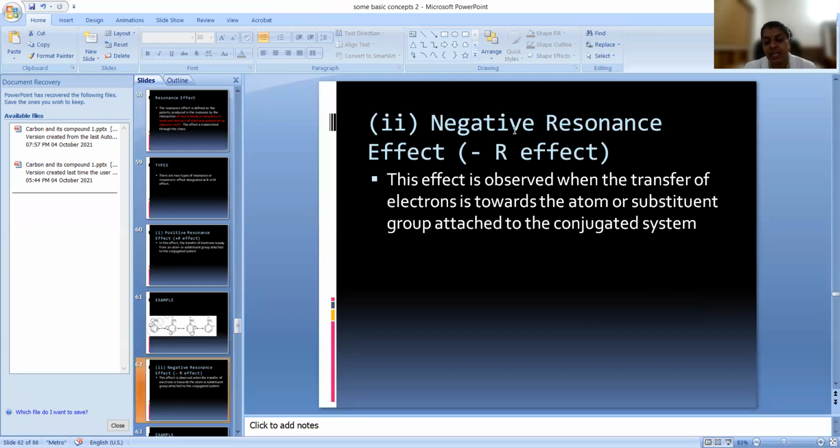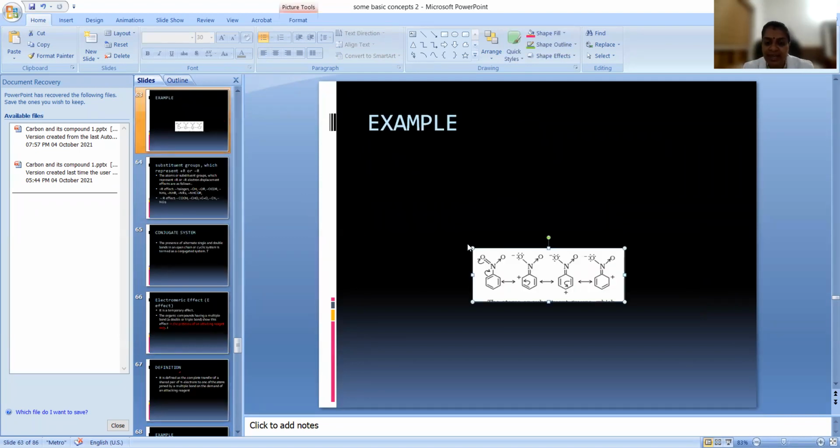Now let us see the negative resonance effect. What do we mean by negative resonance effect? Negative resonance effect means the charge will be transferred towards the atom. This effect is observed when the transfer of electrons is towards the atom. Okay, so let us see that. This is the example.